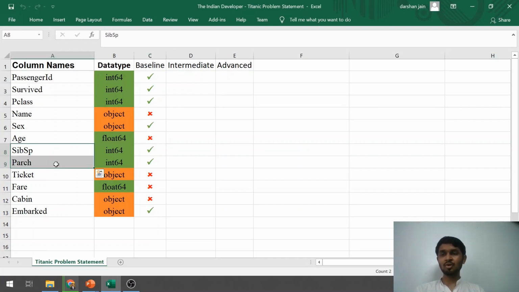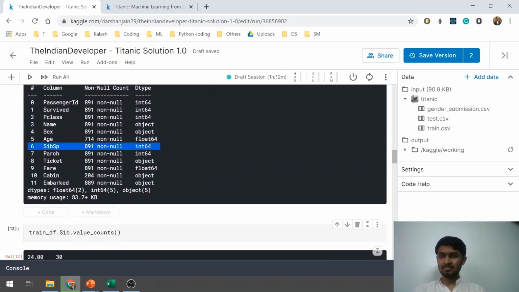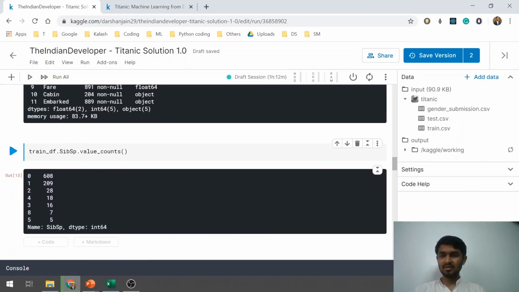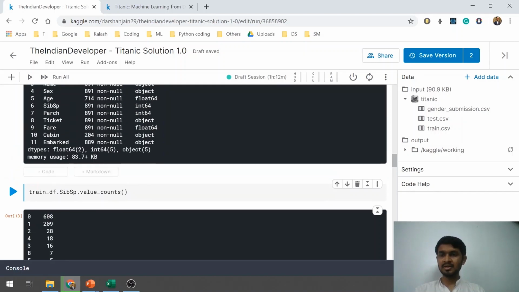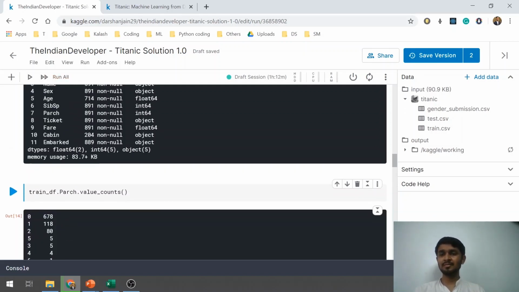I'll show these two columns simultaneously. That is SibSp. SibSp has got values that are good to understand, and then there is a feature called parch that has also got values that are good to understand. So we'll be using them directly.